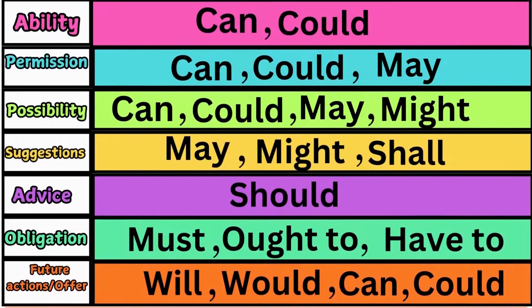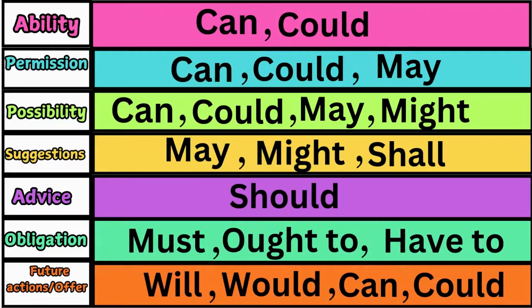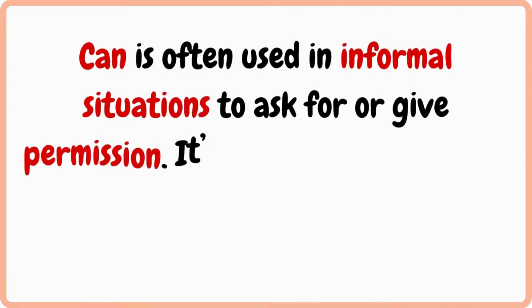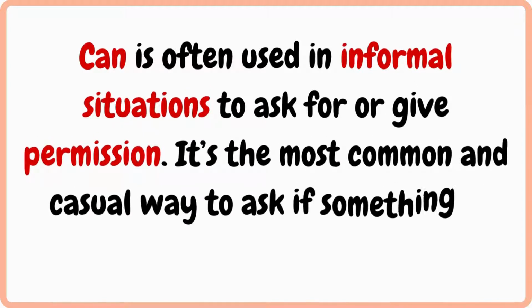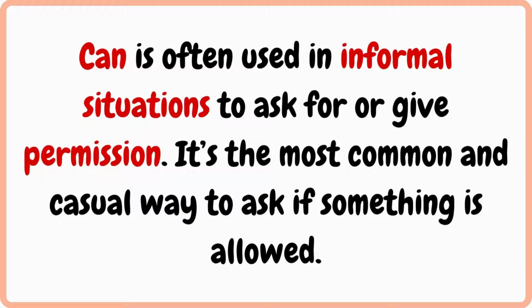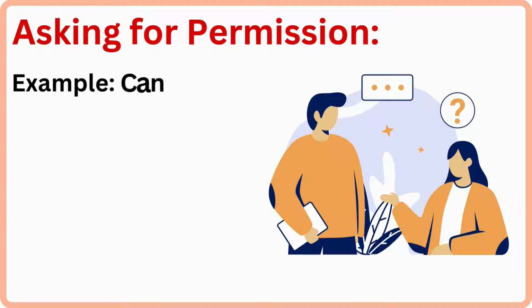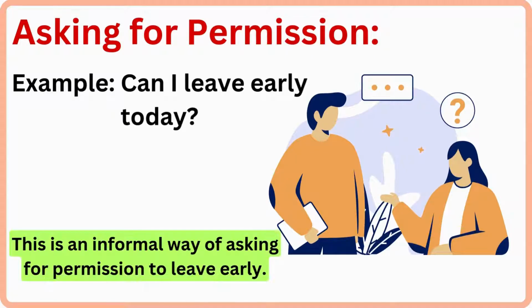Now let's talk about how we use can, could, and may to ask for and give permission. These modal verbs are really useful when we want to be polite or formal in different situations. Can is often used in informal situations to ask for or give permission. It's the most common and casual way to ask if something is allowed. Asking for permission. Example, can I leave early today? This is an informal way of asking for permission to leave early.